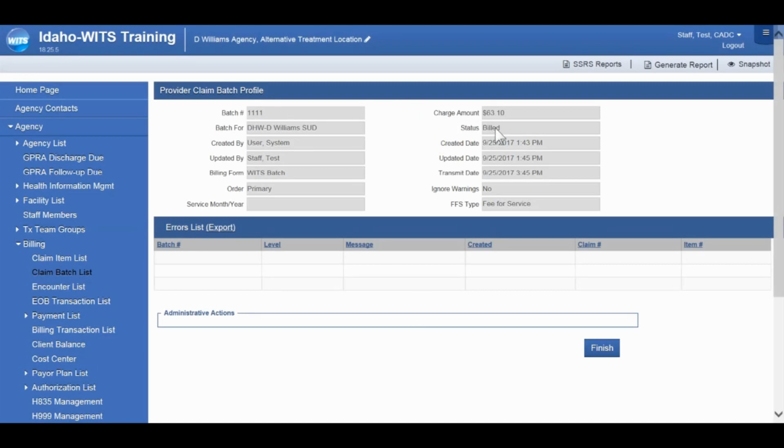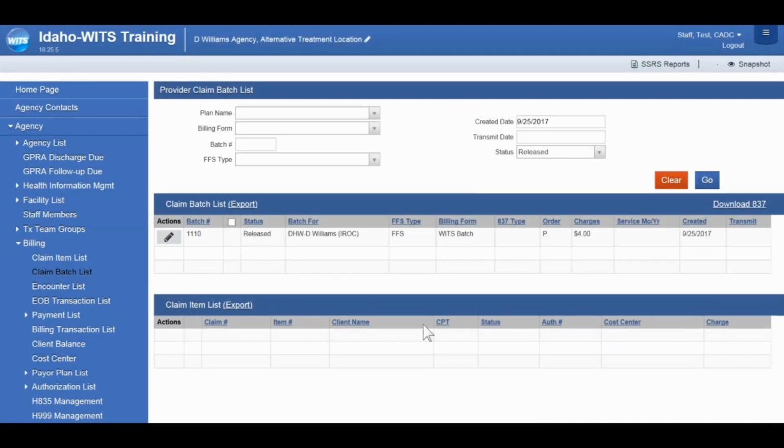And we'll use the other batch that we had to demonstrate rejecting those claim items out and what that process looks like. So click Finish here. And then hover over the pencil on our other batch and click Claim Items.